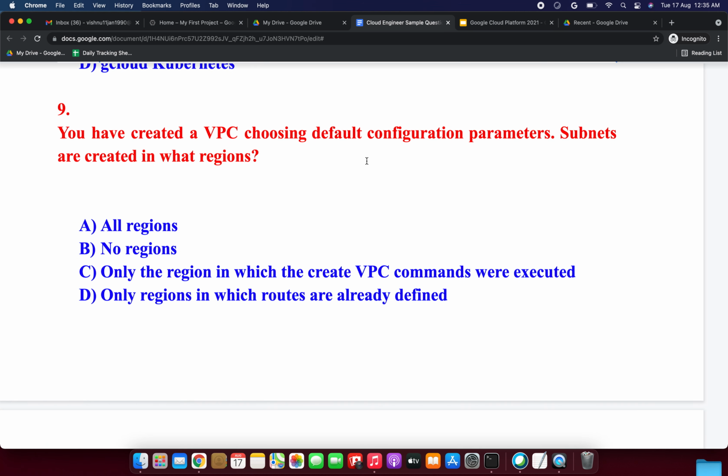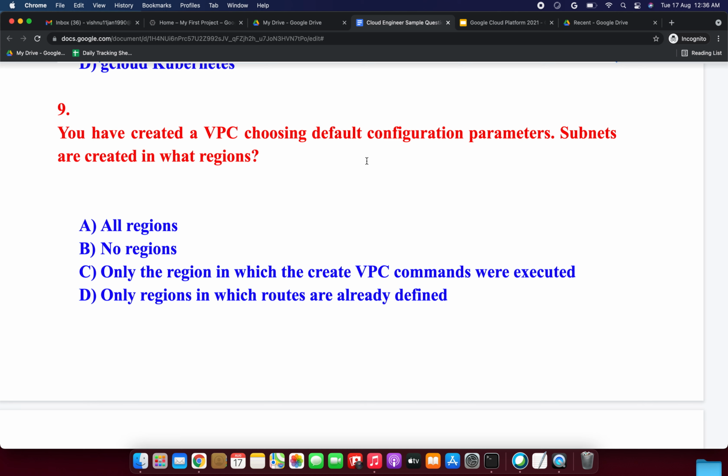You have created a VPC choosing default configuration parameters. Subnets are created in what region? Option A, all regions. Option B, no regions. Option C, only the region in which the create VPC commands were executed. Option D, only regions in which routes are already defined. So which could be the correct answer?